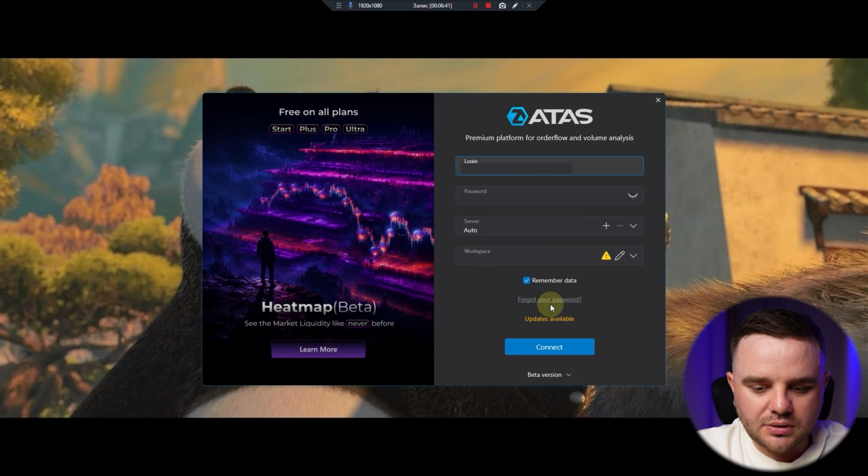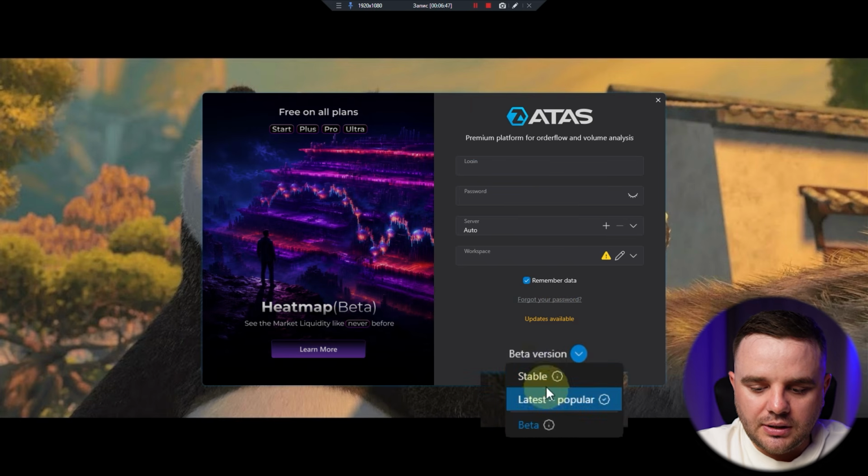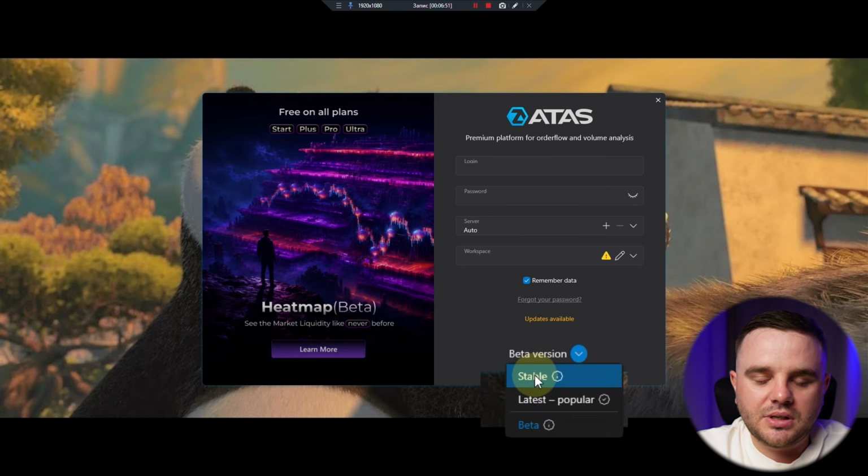If you forgot your password, it's easy to change here. And version, as you can see, the free version: stable, latest, and beta. Stable, this platform they update several times per year. It is a platform that's been tested, tested a lot.